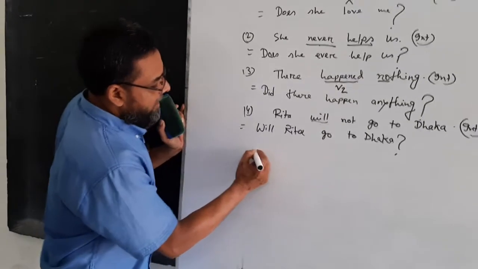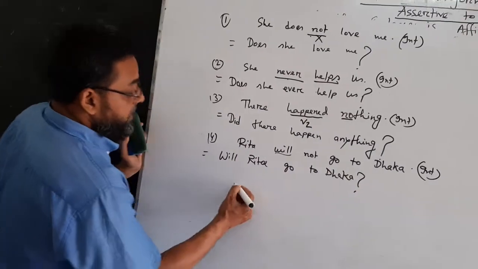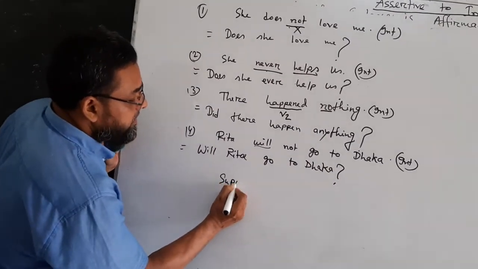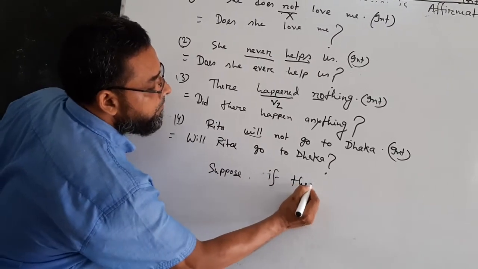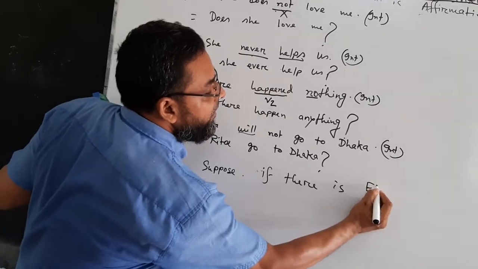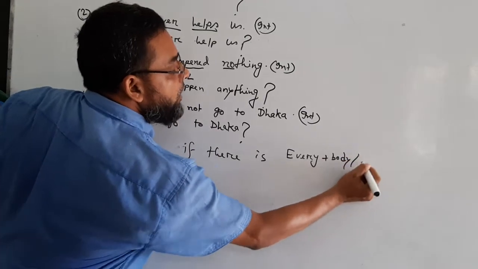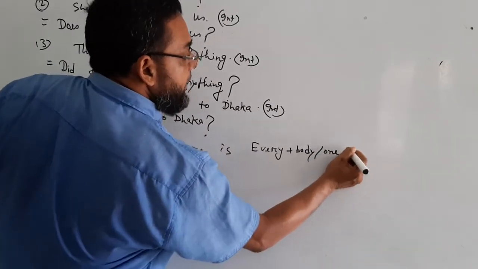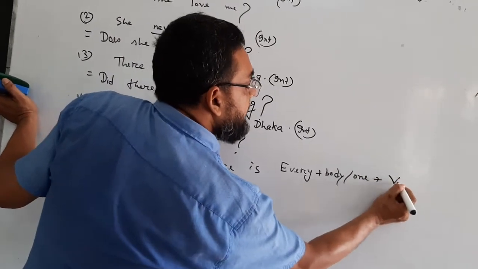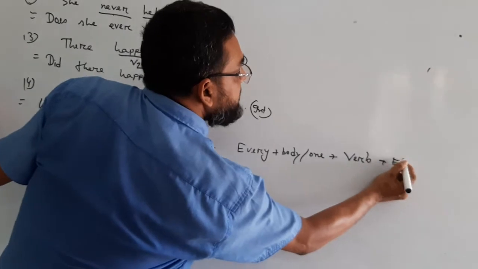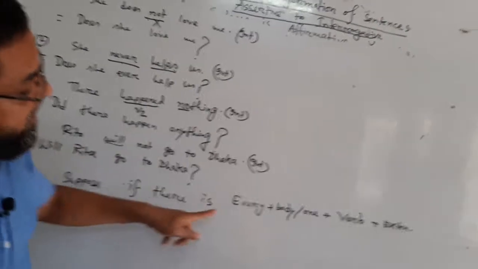Now come to another point. If you are asked to change an assertive sentence into interrogative, suppose there is every plus body, plus verb plus extension. This is the structure of the assertive sentence.